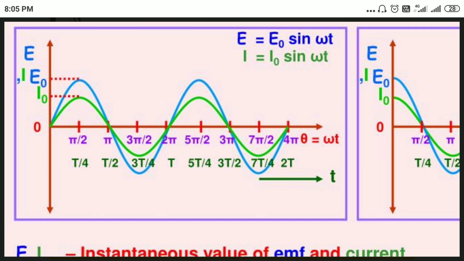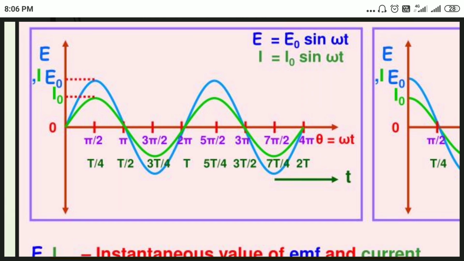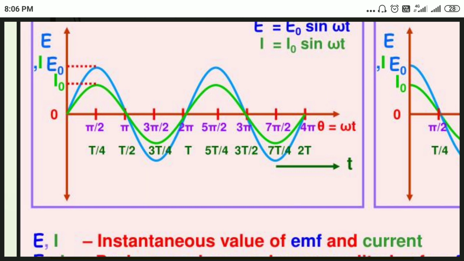Here capital E and I are called the instantaneous values of EMF and current. What are instantaneous values? The EMF or current at an instant of time is the instantaneous value. That means the current or voltage at pi by 2, pi, 3 pi by 2, 2 pi are instantaneous values.